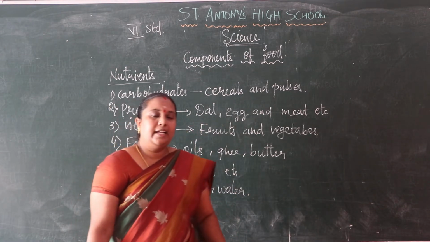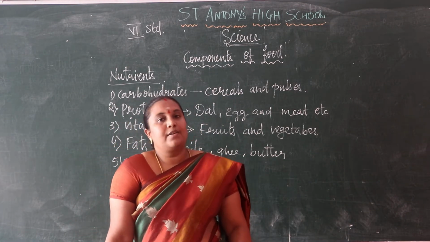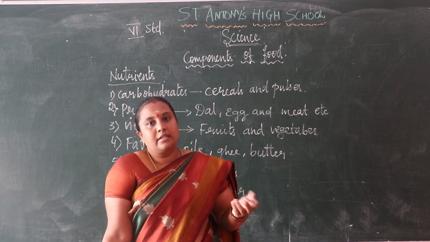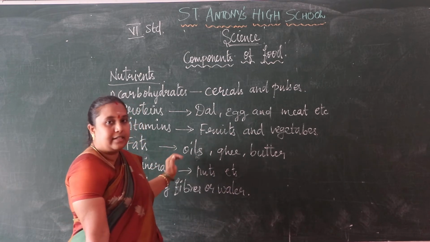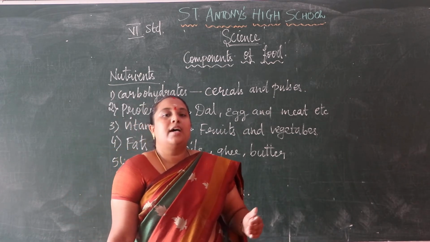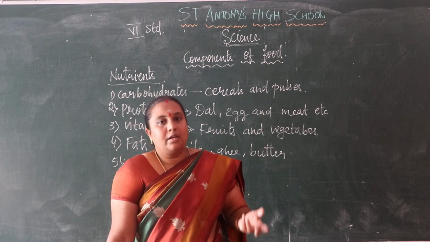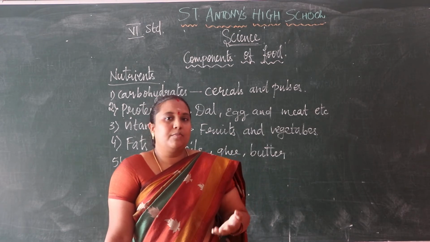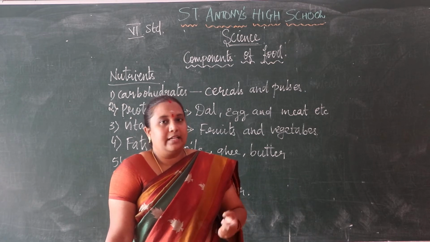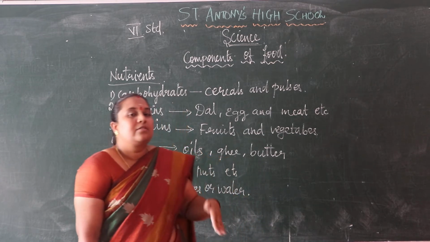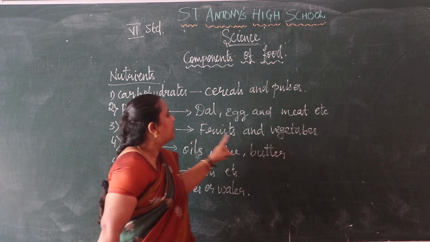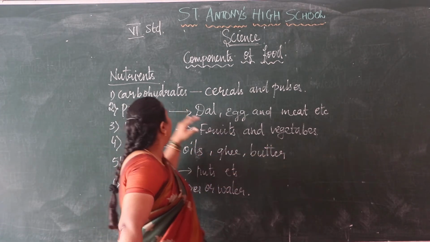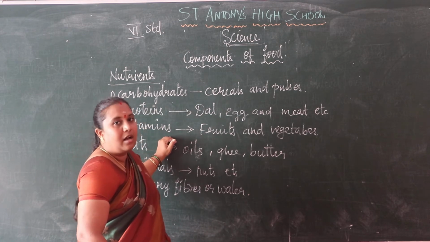If we are eating rice regularly, we are getting only carbohydrates. Other than that we are not getting the other nutrients. With that rice we are eating vegetables. We are making sambar and so many food items and eating them with rice, along with fruits and vegetables. So we are getting carbohydrates and vitamins also.